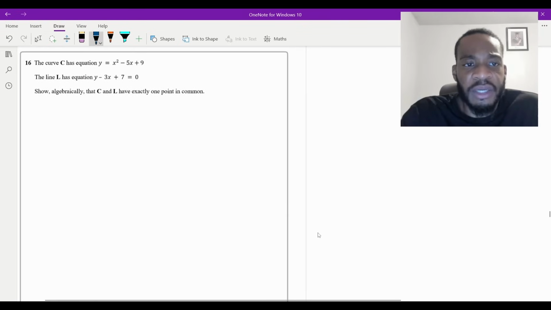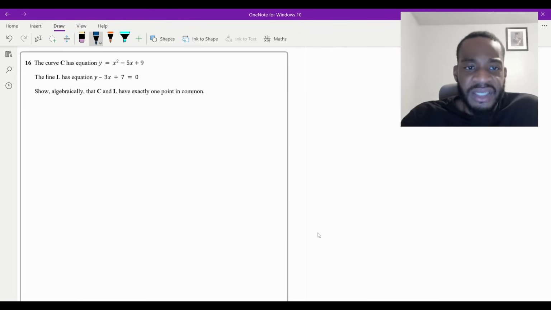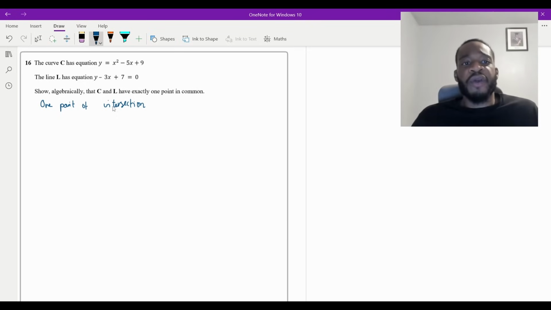Okay, now, when you do these types of questions, it's algebra. What specifically in algebra? Show that C and L have exactly 1 point in common. Well, what does that mean geometrically? We've got a curve and a line, right? If they have only 1 point in common, that means they only meet once, which means they only have 1 point of intersection, right? So I'm going to write here, we have 1 point of intersection. So now that we've figured out that it's a point of intersection, how do we find points of intersection algebraically? Well, we just solve equations simultaneously, right? So this is a simultaneous equation.